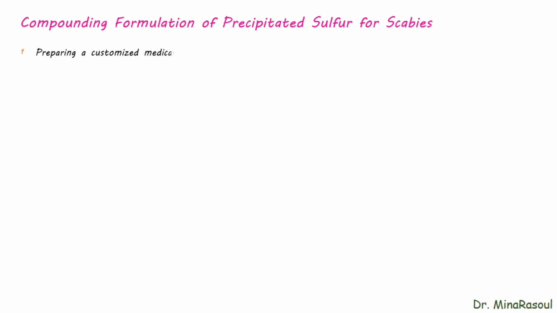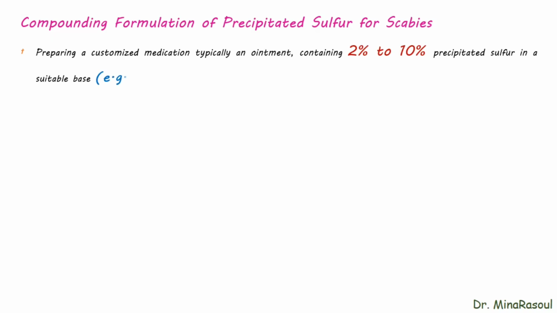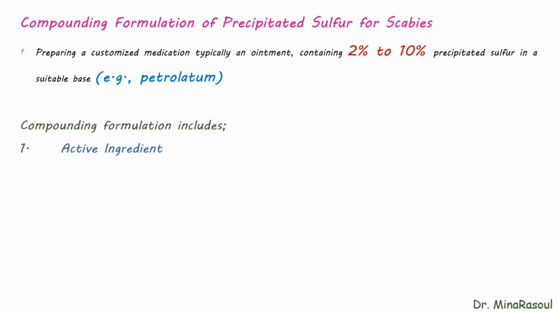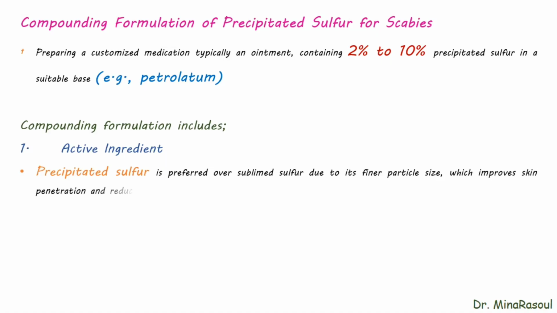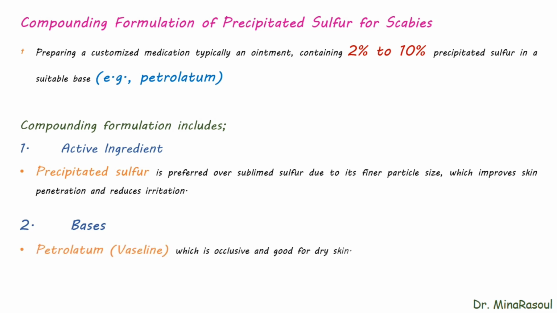Compounding formulation of precipitated sulfur for scabies. Compounding precipitated sulfur for scabies involves preparing a customized medication, typically an ointment, containing 2% to 10% precipitated sulfur in a suitable base, for example petrolatum. This compounding formulation includes 1. Active ingredient. Precipitated sulfur is preferred over sublimed sulfur due to its finer particle size, which improves skin penetration and reduces irritation. 2. Bases. Petrolatum, Vaseline, which is occlusive and good for dry skin.